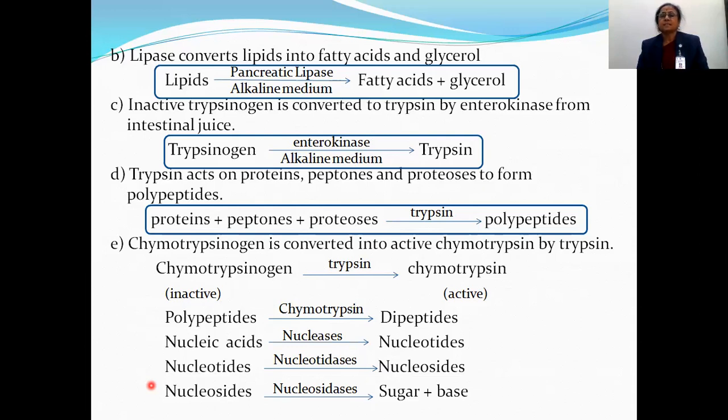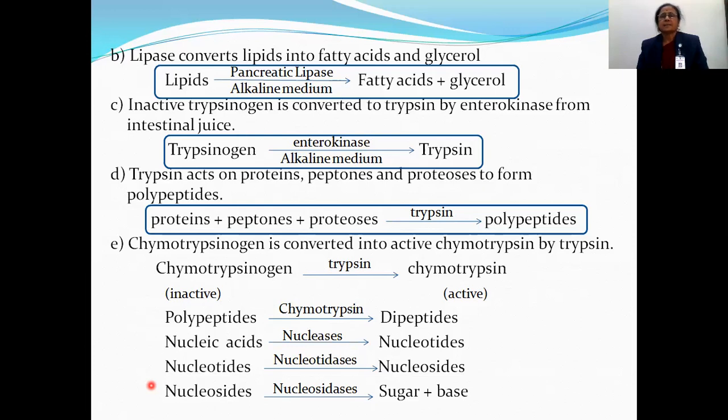Now this trypsin acts on the remaining part of protein, the peptones and proteases produced in the stomach by the action of pepsin. So trypsin acts on peptones and proteases, and these are converted into polypeptides.